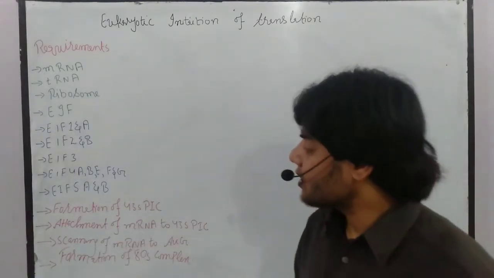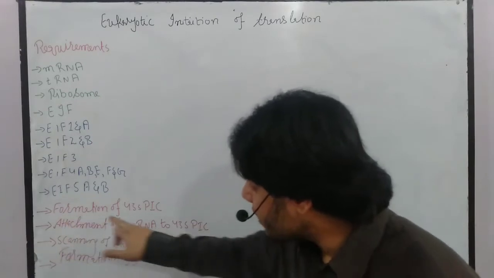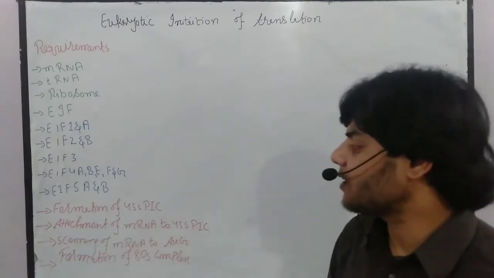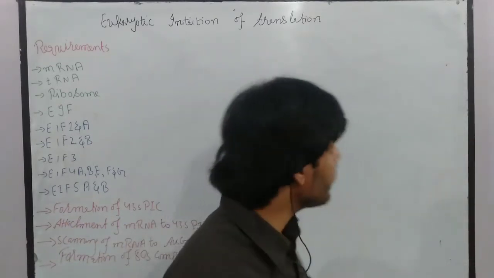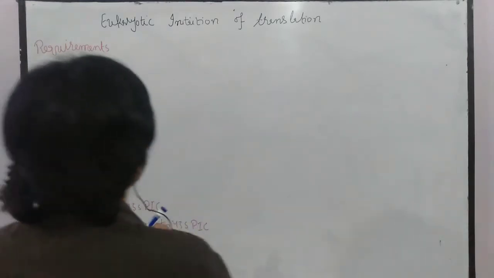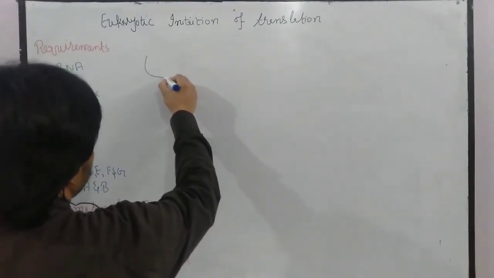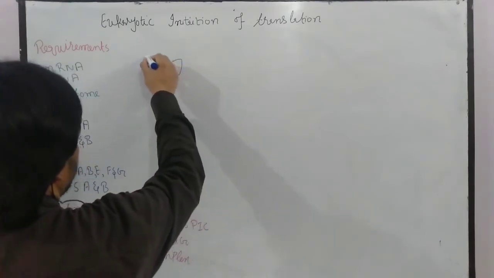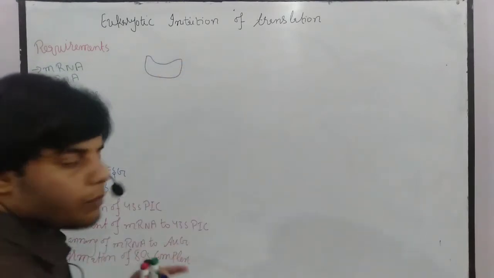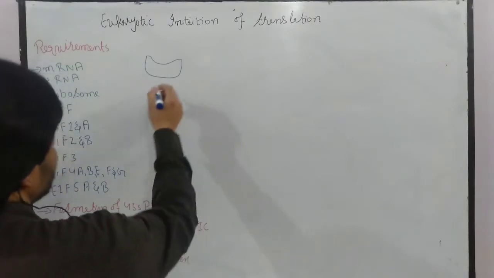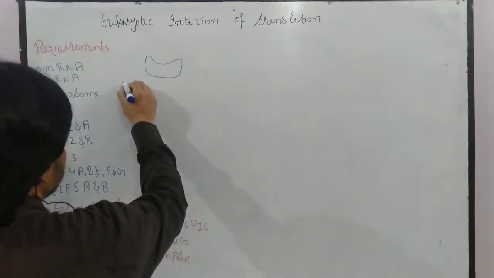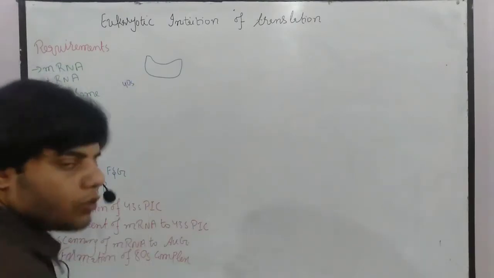Now let's talk about the mechanism. First of all, the 43S pre-initiation complex will form. How it will form, let's talk about that. We have the small subunit of the ribosome, so this will be the 40S. So we have the 40S small subunit of the ribosome.